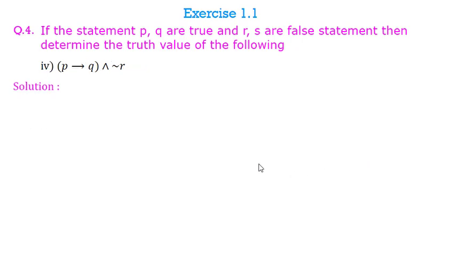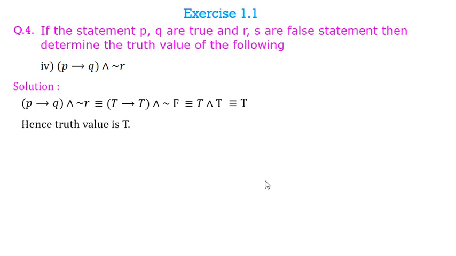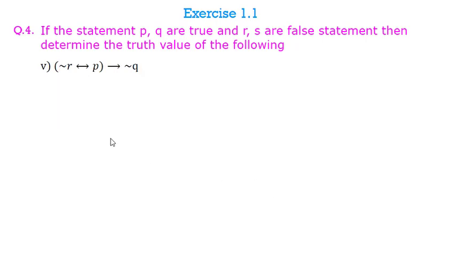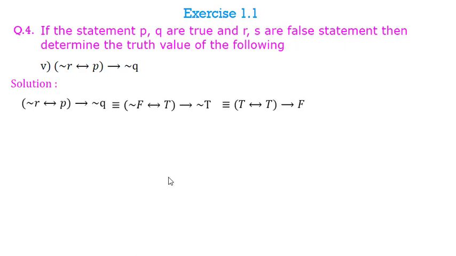P implies Q or negation R. Again replace the truth values. What you get? You get final answer as T. So you will say that the truth value is capital T. Negation R double implies P implies negation Q. So again replace the truth values, simplify the bracket first, and then I have true implies false, that gives me answer as false.